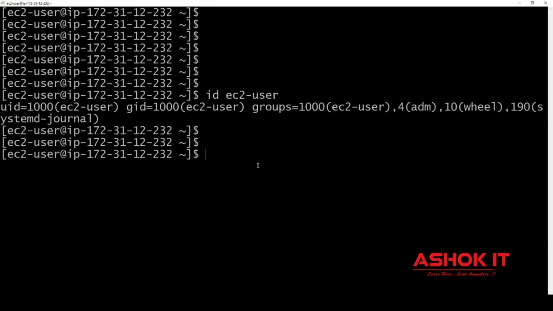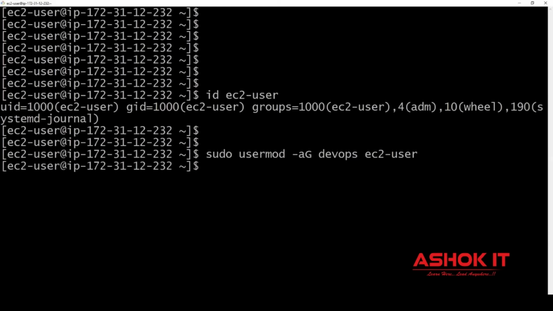What is the command to add that? sudo usermod -aG. What is the group name? DevOps. What is the username? EC2-user. I am adding EC2 user to the DevOps group by using the usermod command.